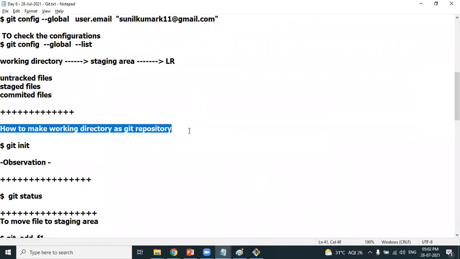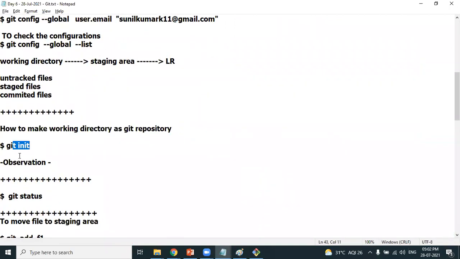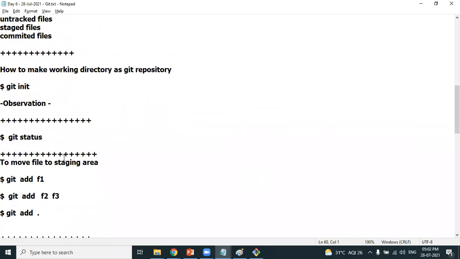How to make a folder into a working directory? We have seen git init, and you also know the observations of git init. Git status will show you the status of the file. Red color files are called untracked files. Green color files are nothing but staged files. You know how to move one specific file if you mention the file name. If you want to move 2-3 files, you can separate the file names using space.